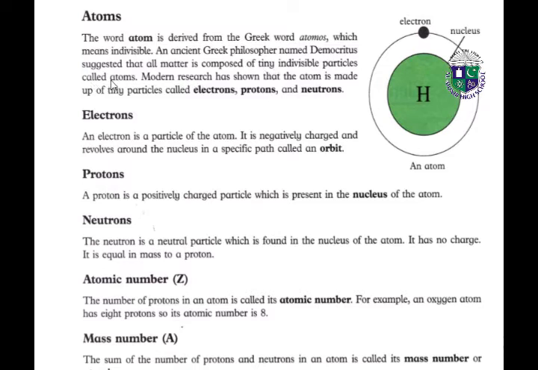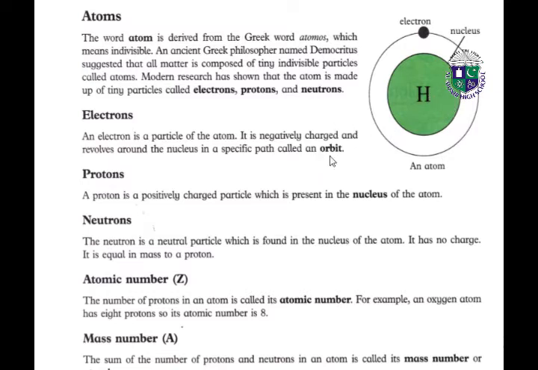Modern research has shown that an atom is made up of tiny particles, and these tiny particles are electrons, protons and neutrons. So here we have an atom. This green one is the nucleus, and electrons are revolving around it. So an electron is a particle of the atom. It is negatively charged. Which charge does an electron have? Negative charge, and it revolves around the nucleus in a specific path, and this path is called the orbit.